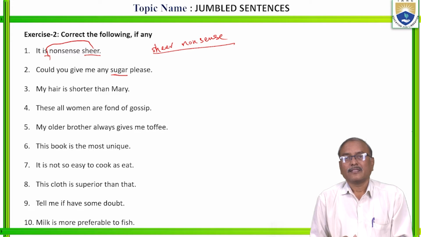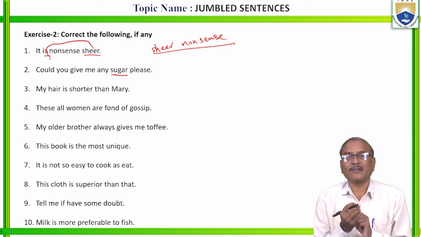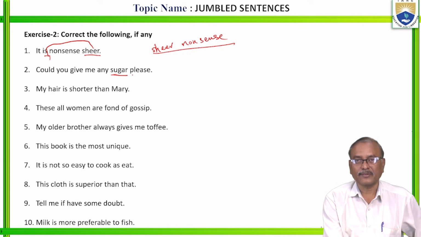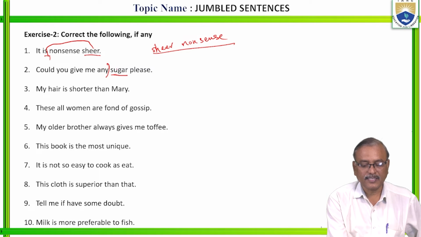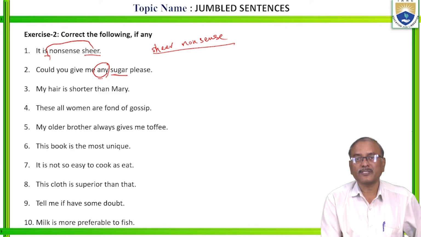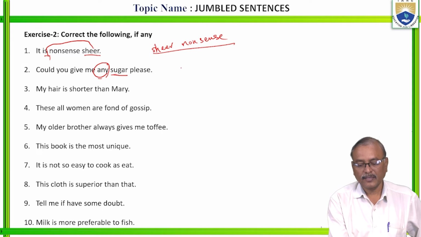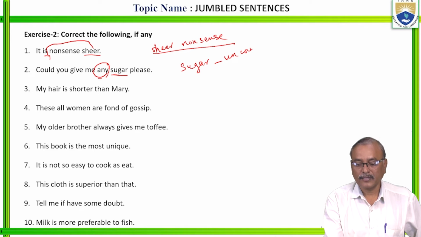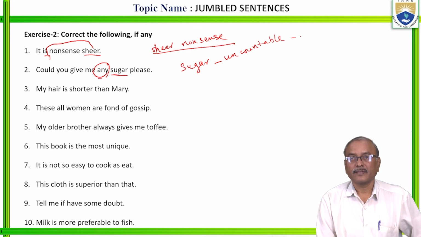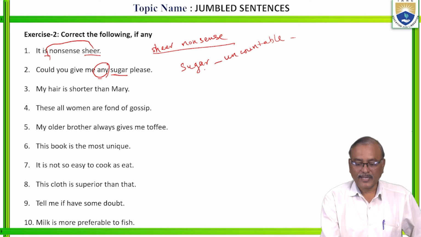So, we can't count sugar. It is a material noun. With uncountable nouns, don't use any. Here sugar is an uncountable material noun.